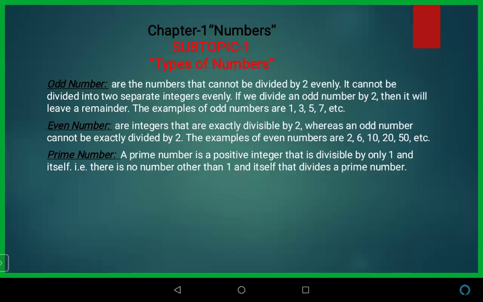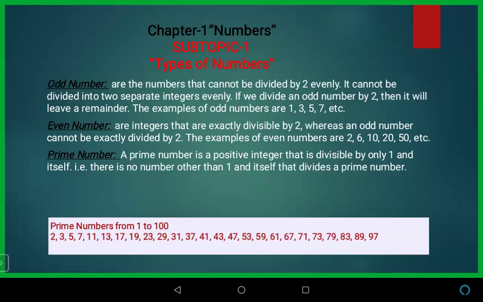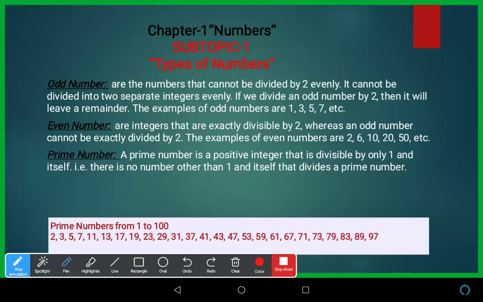Now prime numbers. A prime number is a positive integer that is divisible by only 1 and itself. The numbers which are divisible by 1 and themselves only are known as prime numbers. For example, 2 is a prime number because it can be divided by 1 and by itself. 3, 5, 7, 11, 13 are all known as prime numbers. The prime numbers from 1 to 100 are all mentioned here. All numbers which are divisible only by 1 and by themselves are prime numbers.